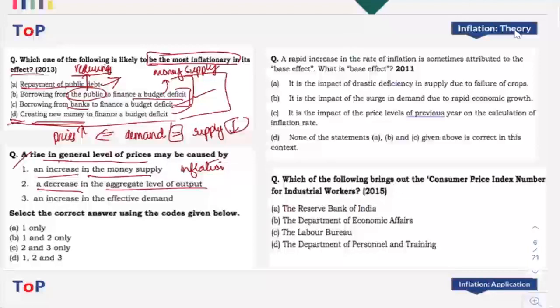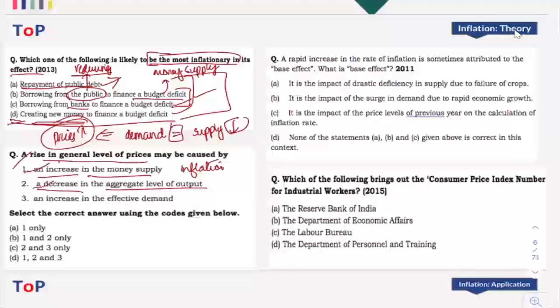Why? Because there was an equilibrium in the economy with respect to demand and supply, right? Now that equilibrium is lost and the supply has actually reduced. That means there is lower supply than the demand, right? So that will lead to too much money or too many people following few goods. That will lead to higher prices. So that is correct.